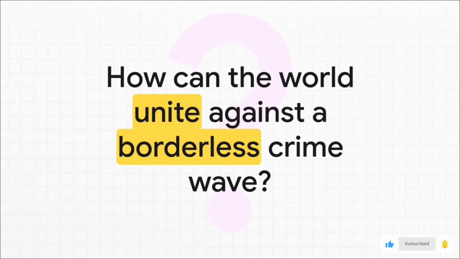For years, this has been the critical question for international law. Think about it. A scammer's in one country, the server's in another, and the victim is in a third. So who prosecutes? For a long time, there was just no clear answer. But now, the United Nations has a landmark one.